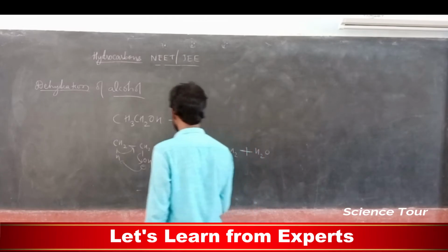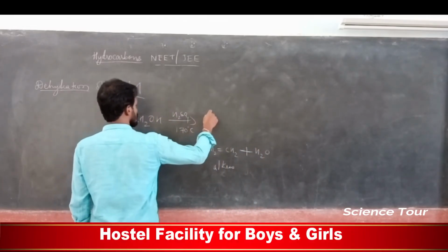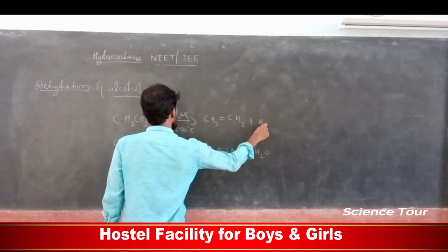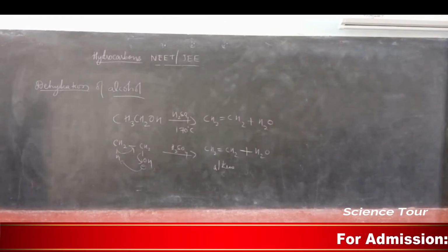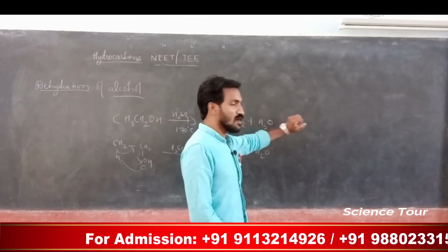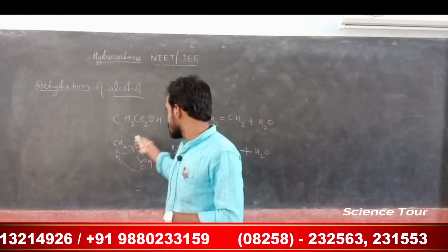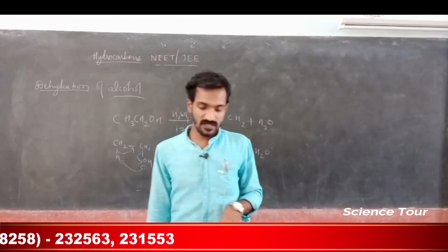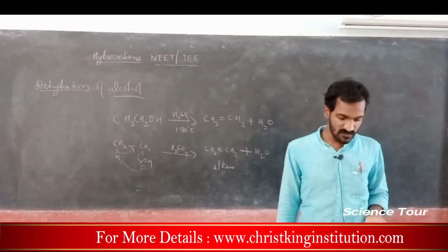So, which one is used? Sulfuric acid. Here I will write CH2 double bond CH2, H2O, alkene. So, preparation of alkene using sulfuric acid by dehydration. Dehydration means we removed water from this particular compound, correct? In the beginning water is there in this one. We removed the water content and it gives alkene. This is one method. In the presence of sulfuric acid, dehydration is possible.